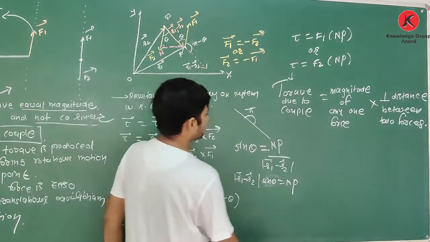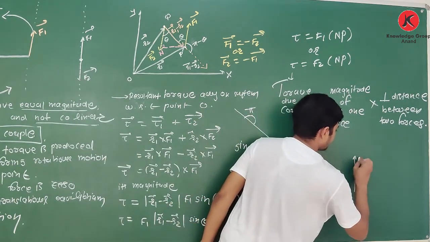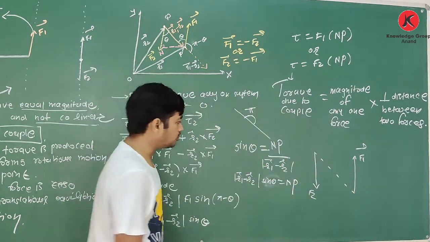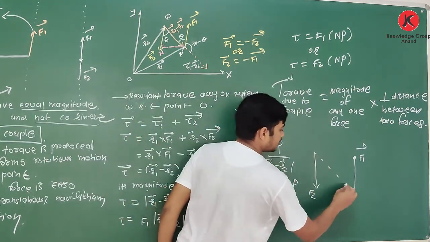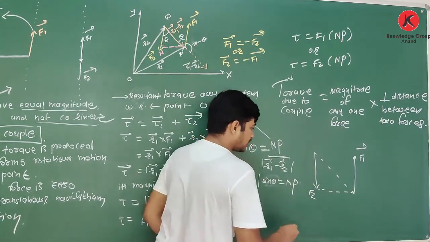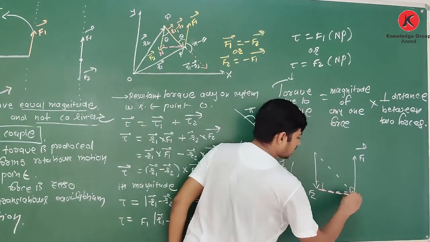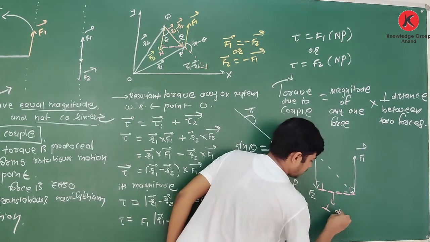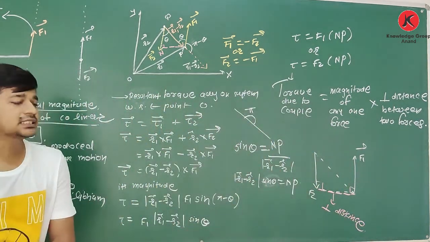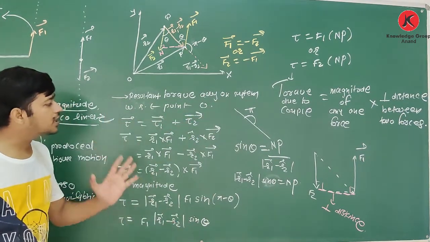Clear? See again, one force is F2, one force is F1. So it is not the perpendicular distance between them, because it is not making angle 90. But this distance, this pink one, makes angle 90 here. So it is called the perpendicular distance. Clear about this? So this point you have to remember, and see, this couple is important.